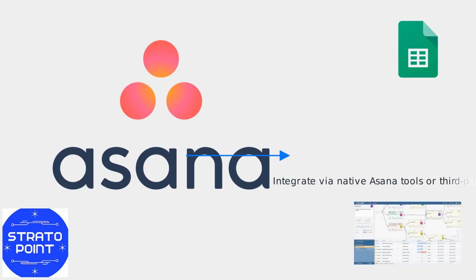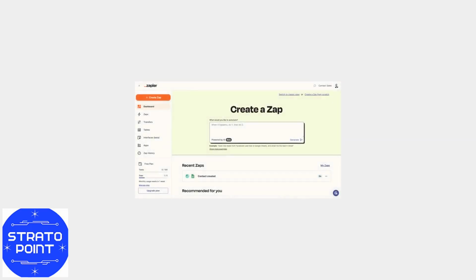You can integrate with native Asana developer tools or third-party tools such as Zapier. This tutorial uses Zapier because it's beginner-friendly. First, set up API access by getting an Asana personal access token. Next, in Zapier, create a Zap. This is the automation workflow.